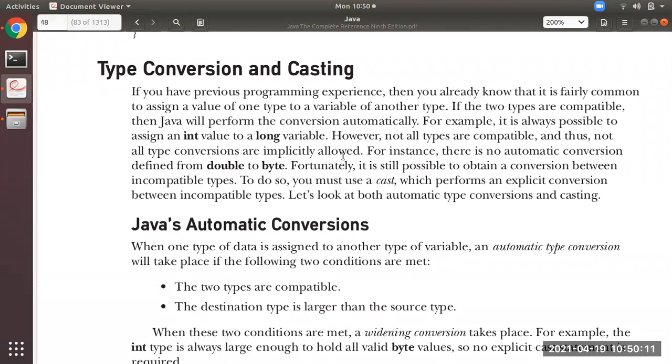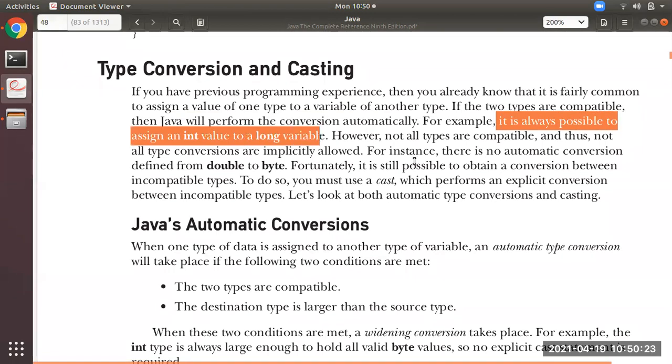So at this particular point, conversion can be done automatically. Java will perform the conversion automatically. For example, it is always possible to assign an int value to a long variable. Remember this. This kind of conversion will be done automatically.